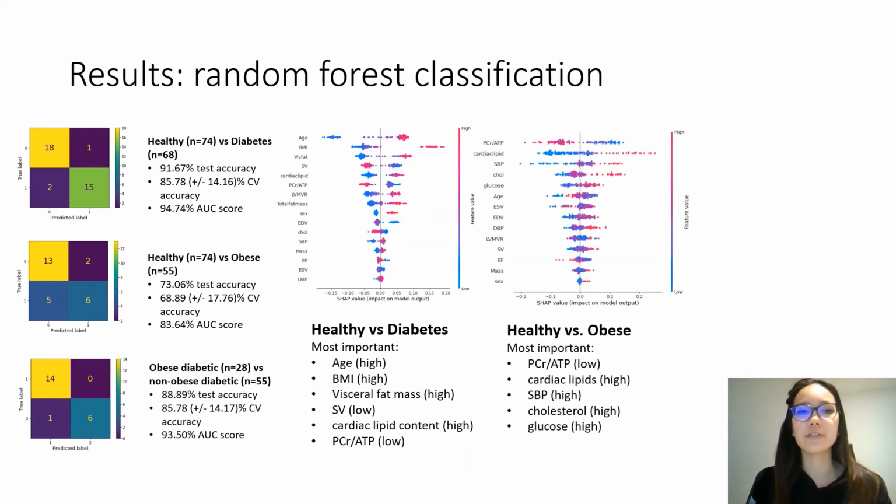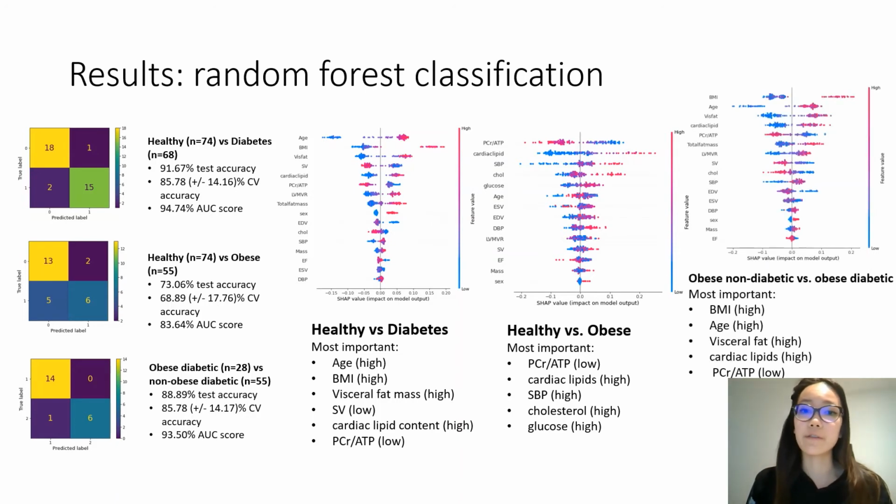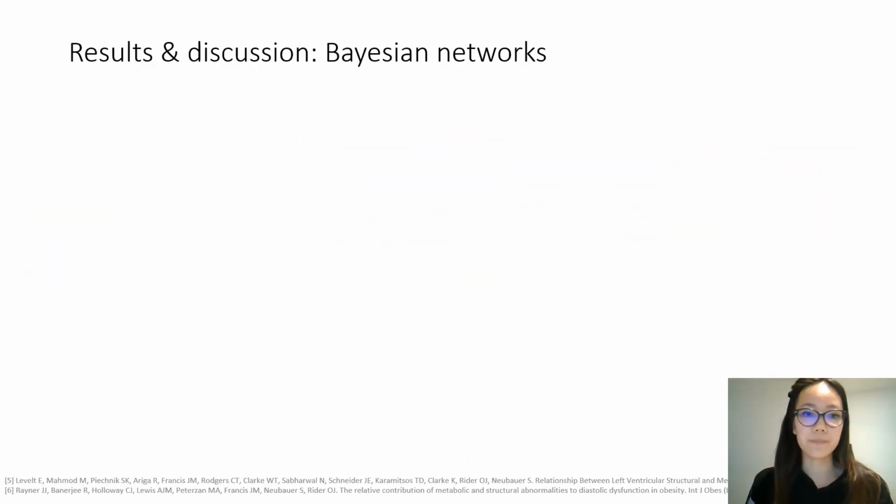For healthy versus obese, these metabolic parameters are ranked highest, followed by systolic blood pressure and cholesterol as expected. Controlling for obesity, visceral fat and metabolic parameters are once again the most impactful. These results suggest that varying degrees of cardiac function can be observed in obesity and diabetes, while low PCr/ATP ratio and high cardiac lipids are almost always present.